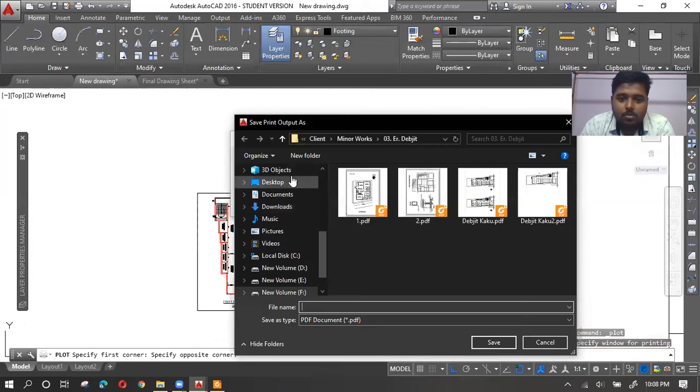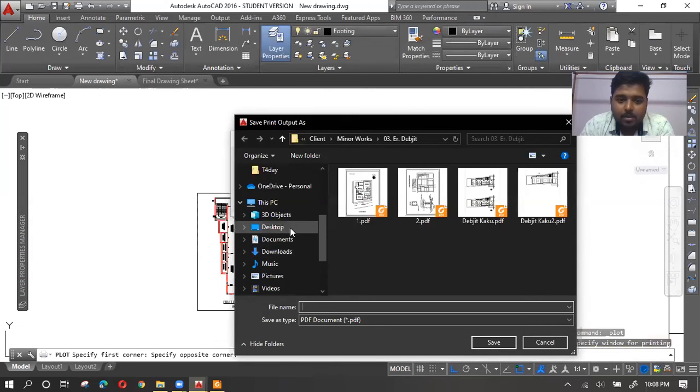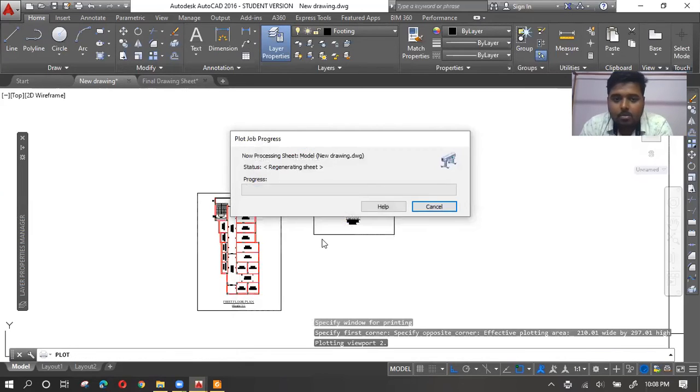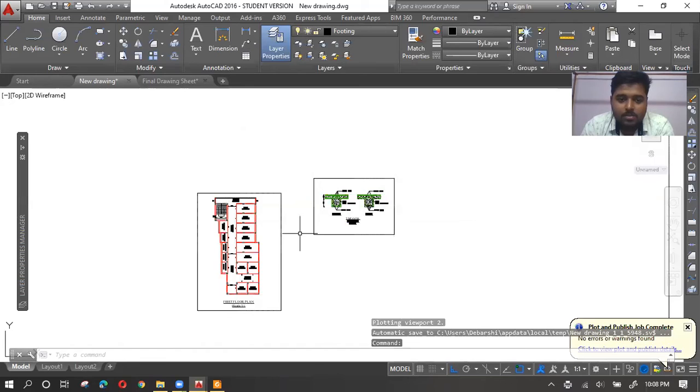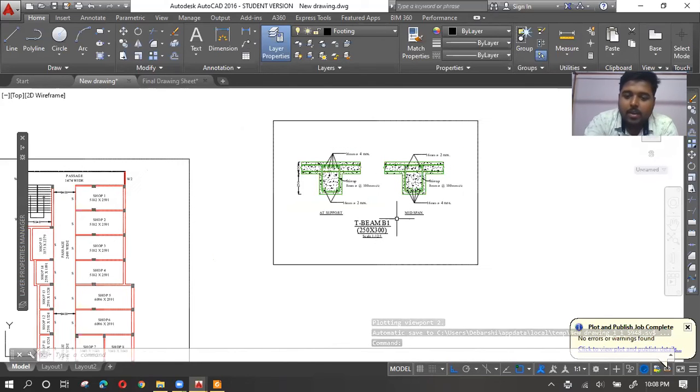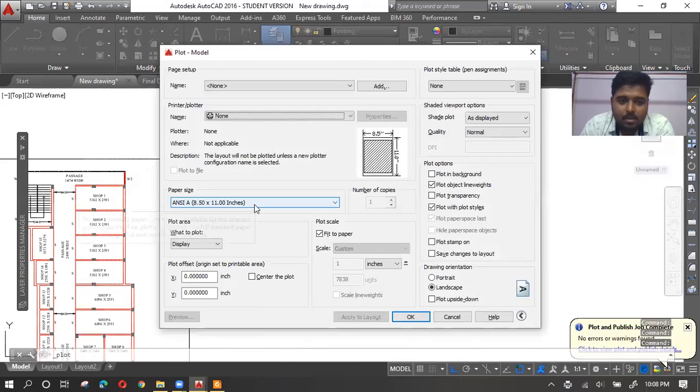Yeah. So let me just save it on the desktop. Let's suppose this is the 110 times file. We all know that both of these have the same text height. This is 280, this is also 280. Now again, I am saving this.